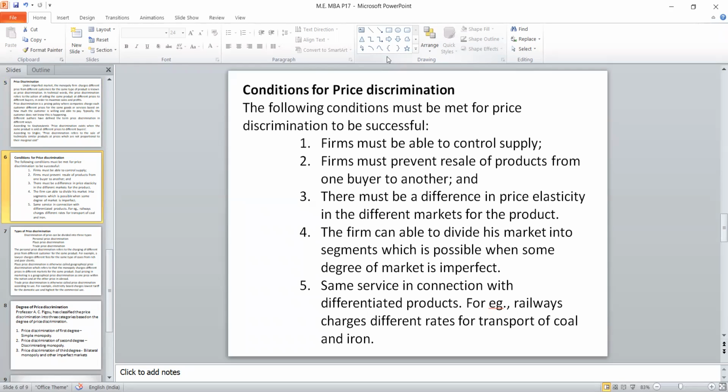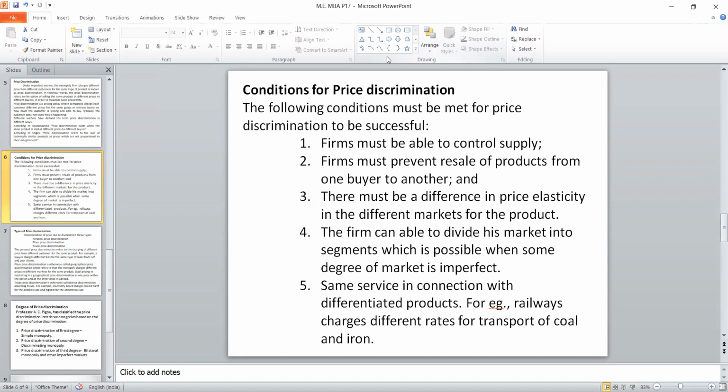He will purchase at 120 and sell at 150 in Pallavaram market, which means I'm not having control over it. You cannot allow the resale, otherwise I will lose my monopoly power. So for the entire supply, the monopoly should have the control. Then only it is possible to discriminate the price. The second one, based on this control, is that he should prevent the resale, failing which he may lose the monopoly power in a very short span.